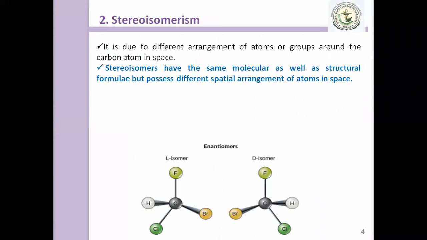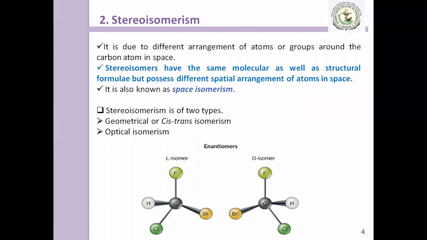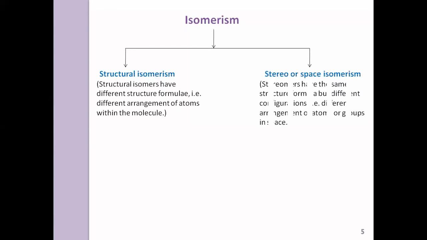Whereas stereoisomerism, or stereoisomers, means compounds which have the same molecular as well as structural formula but possess different spatial arrangement of atoms in space. Here the position of the bromine atom is different. It is also known as space isomerism, and there are two types of stereoisomerism: geometrical, also called cis-trans isomerism, and optical isomerism. We have also seen different examples.